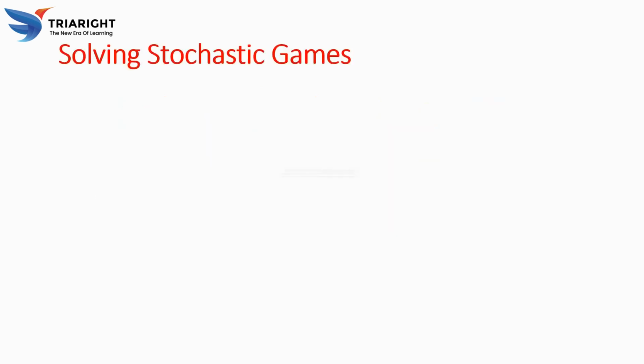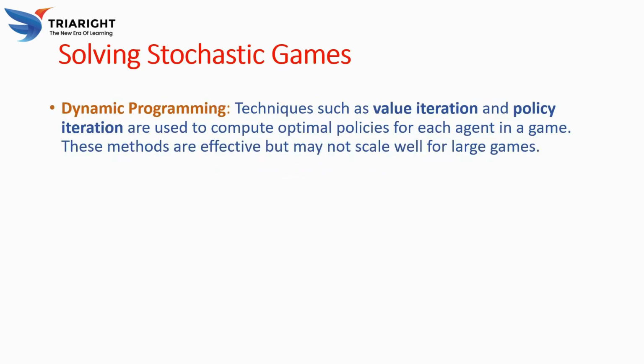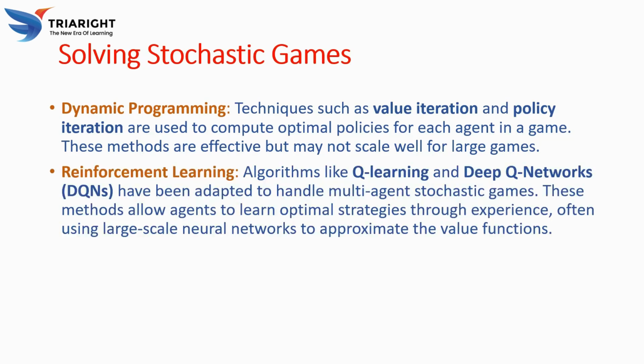For solving the stochastic games, we have dynamic programming techniques such as value iteration and policy iteration, which are used to compute optimal policies for each agent in a game. Those methods are efficient, but do not scale well for large games. So reinforcement learning algorithms like Q-learning and deep Q-learning have been adopted to handle multi-agent stochastic games. Those methods allow the agent to learn optimal strategy from experience, often using large-scale neural networks to approximate the value functions.